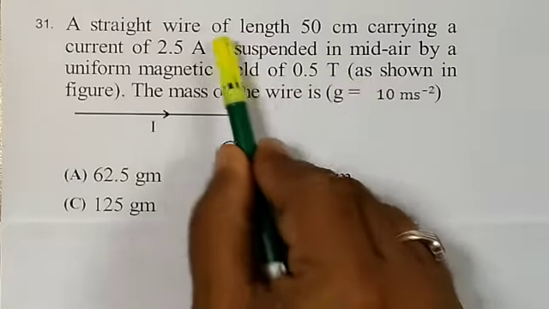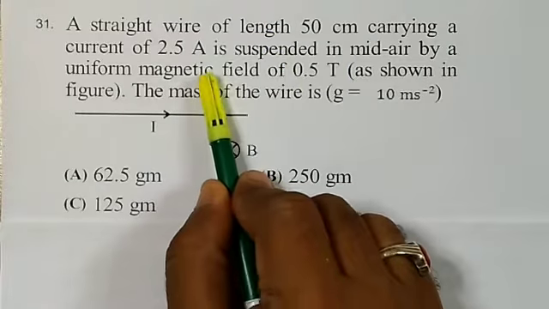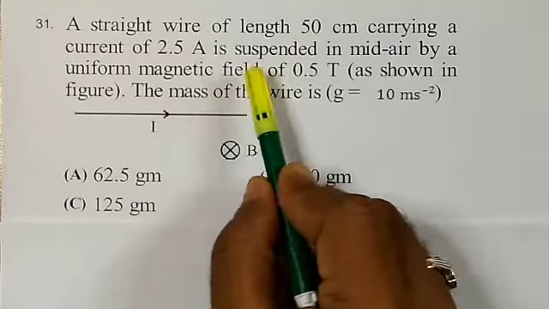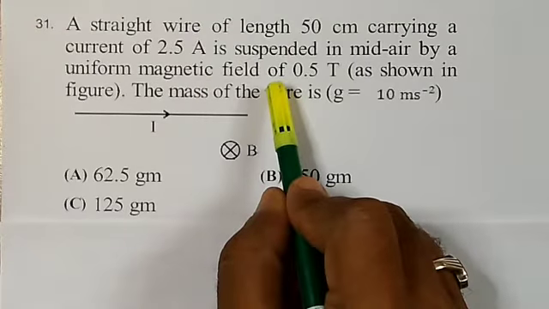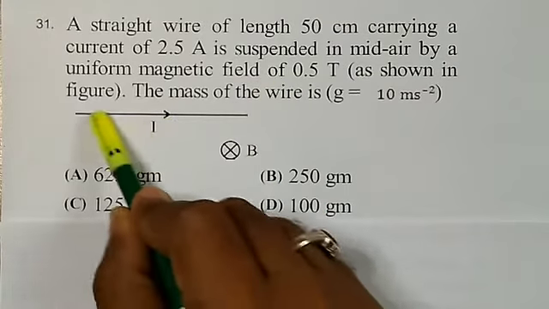As he is telling that a straight current carrying conductor is suspended in mid-air by the uniform magnetic field. It means what? The magnetic force which is acting on the wire must be balanced with the weight of this wire.